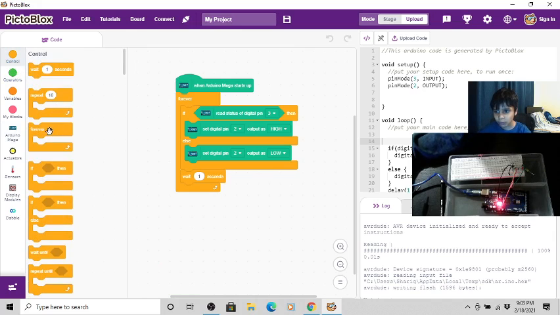It's the third one. And then the next one is at control again, and it's the fourth one. It's an if then else block. You drag it here, inside the forever block.